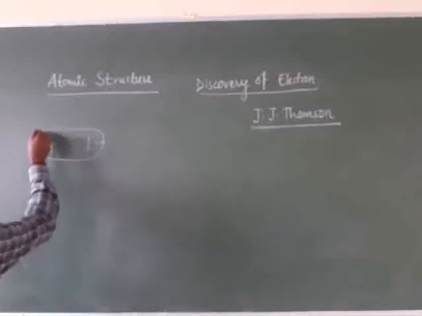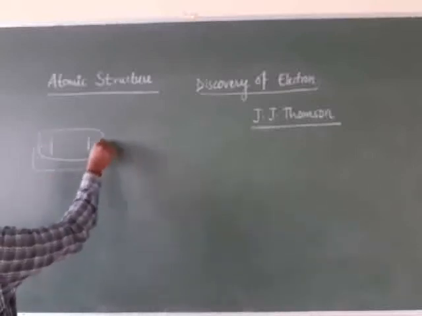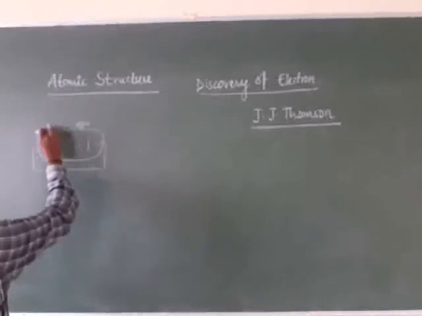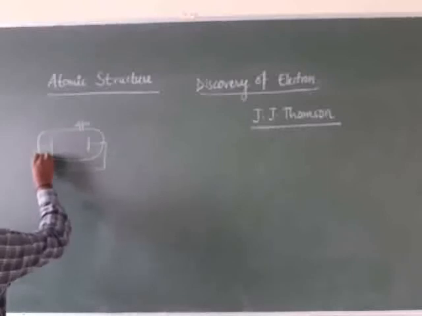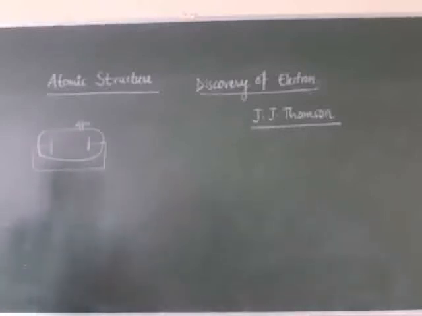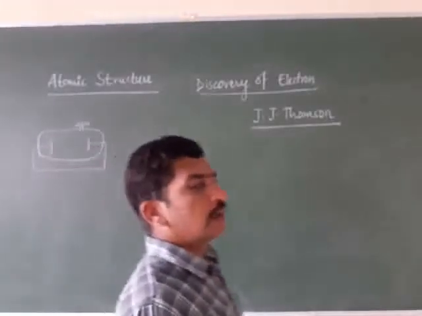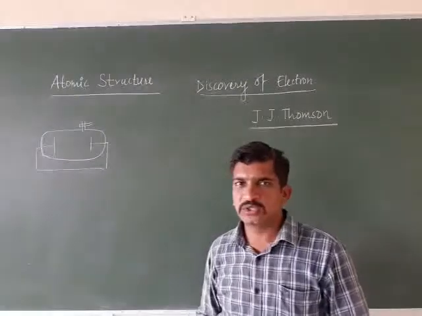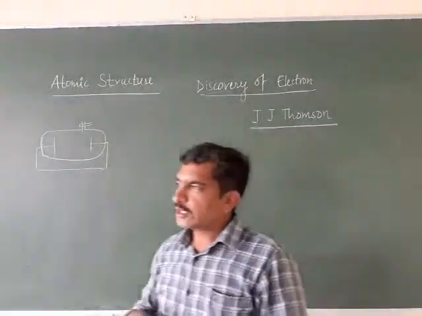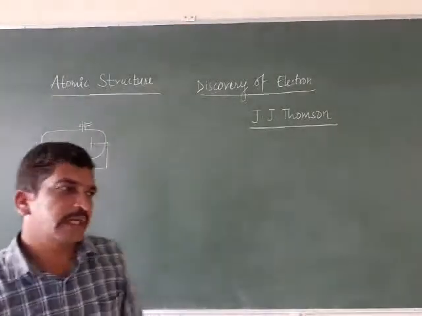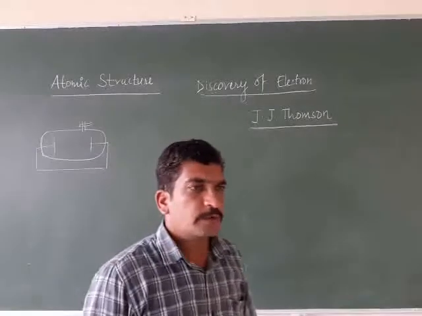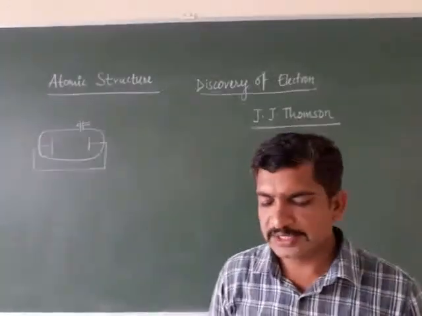What he observed was that whenever we use different metal electrodes, or different gases in the discharge tube, the charge to mass ratio for cathode rays, for an electron, is the same.